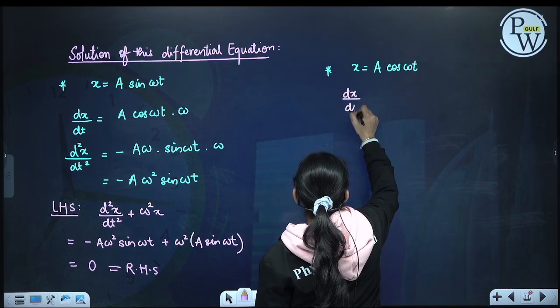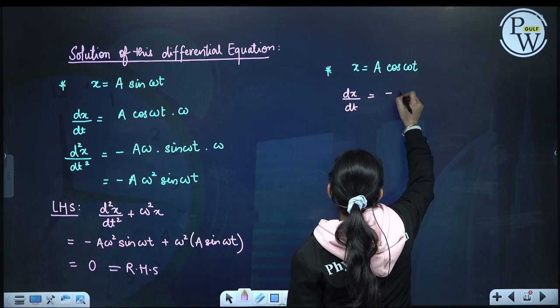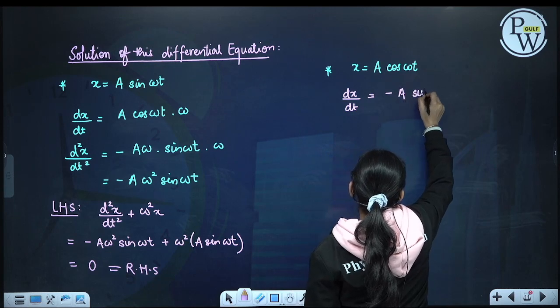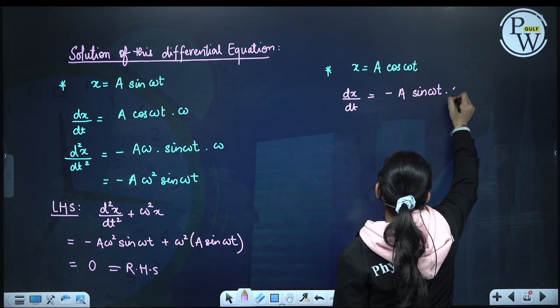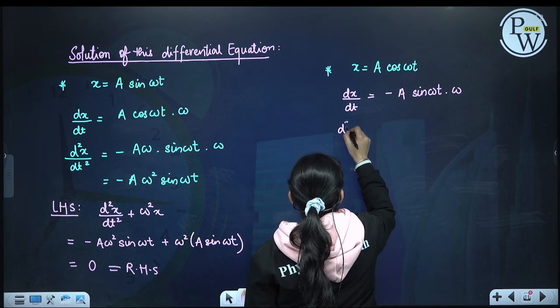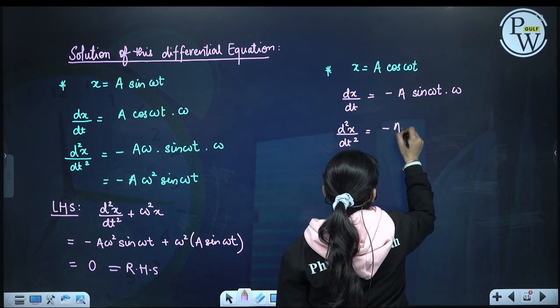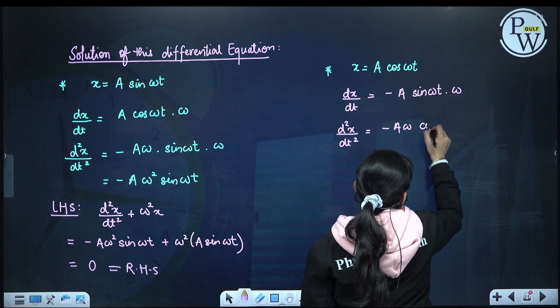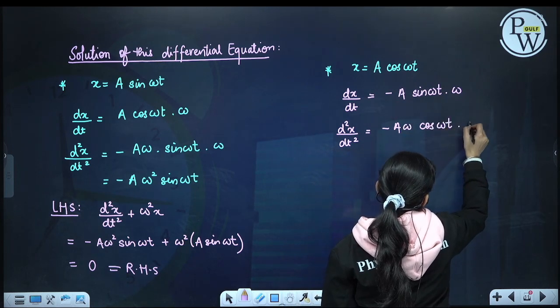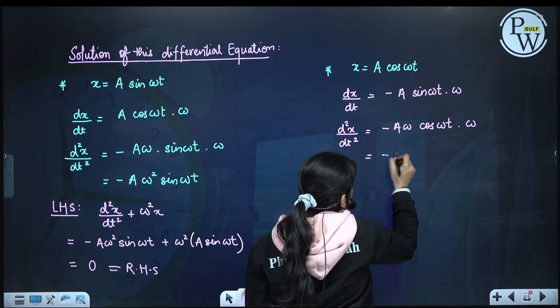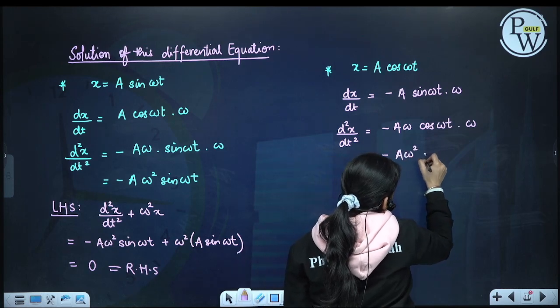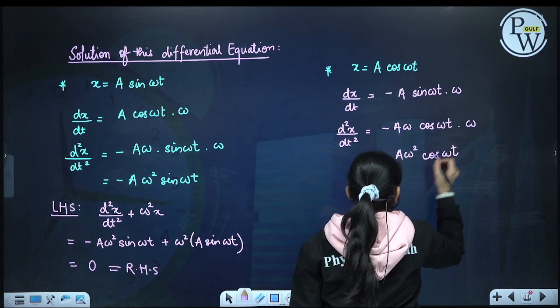Differentiate it. dx by dt will be cos differentiation, minus sine omega t, further omega. Differentiate it once more, we will get minus a omega as it is. Sine differentiation is cos omega t, again omega. This will be minus a omega square cos of omega t.